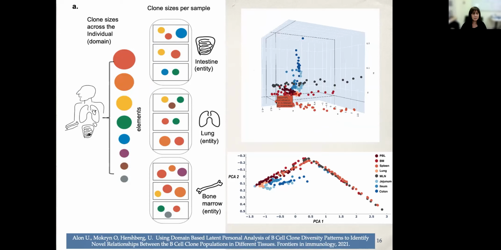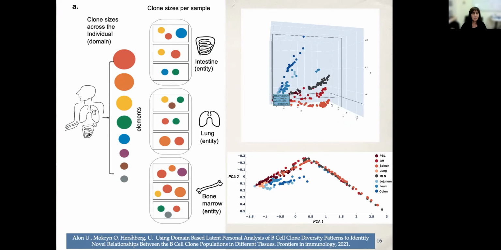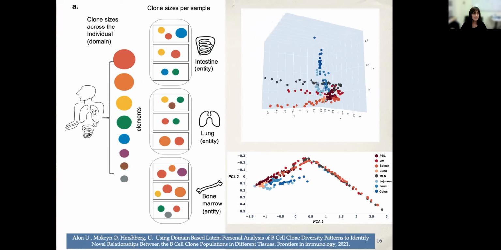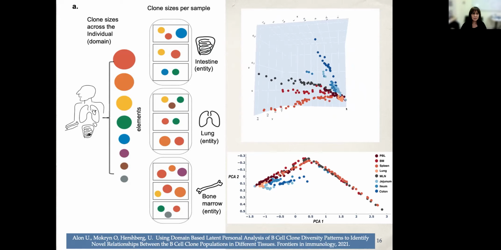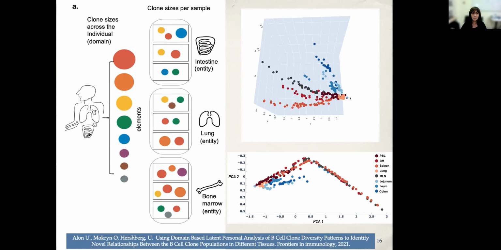We also examined the immune system by looking at the B cells in samples taken from organs in the human body. The work was done with Uli Hirschberg. If we look at the person as a domain, we see that some of the organs, like the gut organs, are very close to each other, and we see that the spleen, which is the central station for the immune system in the body, is actually very similar to the distribution in the body itself. So that was very interesting as well.